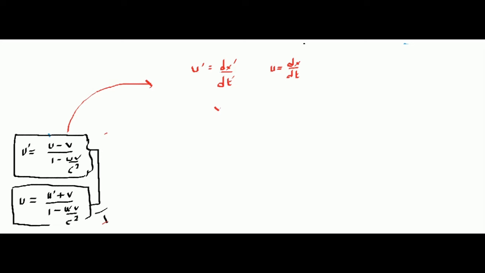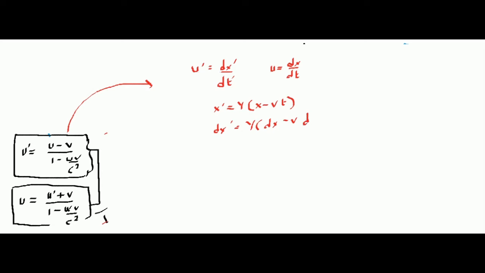Now remember the transformation. So what is x dash? x dash is gamma times x minus vt. So what will dx dash be? dx dash will be gamma times dx minus v dt, since v is constant.